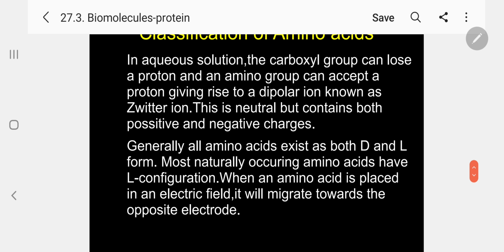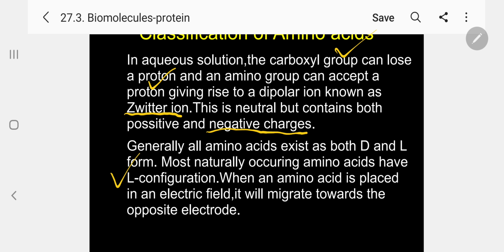In aqueous solutions, the carboxyl group can lose a proton and an amino group can accept a proton, giving rise to a dipolar ion known as zwitter ion. This is neutral but contains both positive and negative charges. Generally, all amino acids exist as both D and L forms. Kindly follow. D and L forms are nothing but configuration. When we are writing according to Fischer projection, all the carbon atoms will be on the vertical chain. So NH2 group on the right hand side is D, left hand side is L. Most naturally occurring amino acids have L configuration.